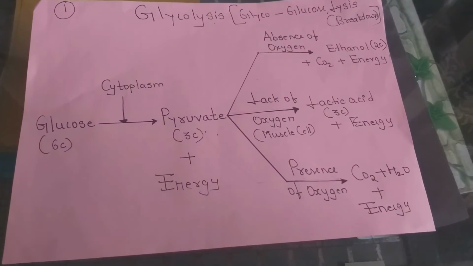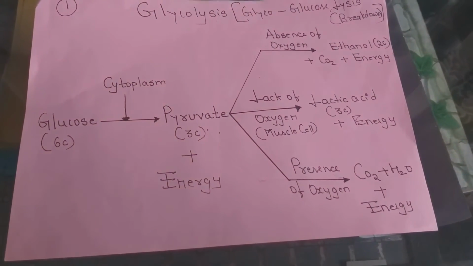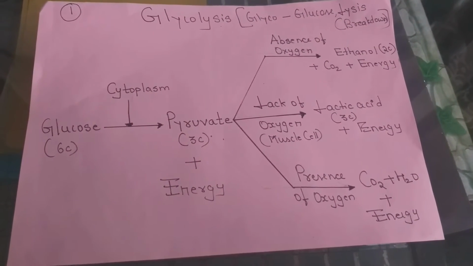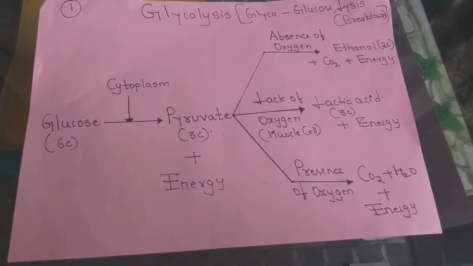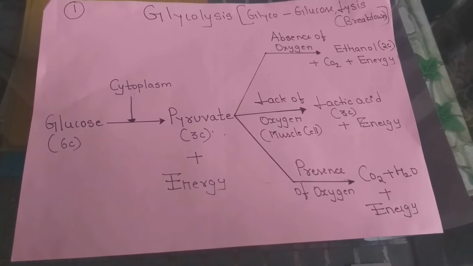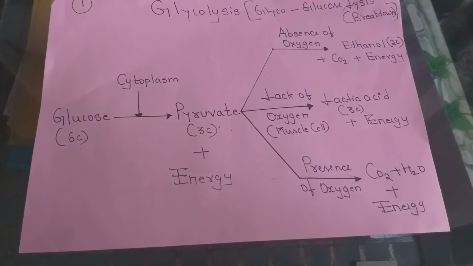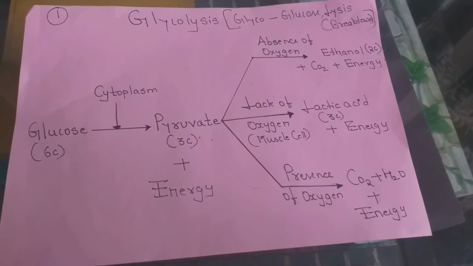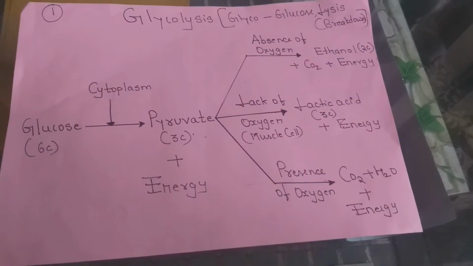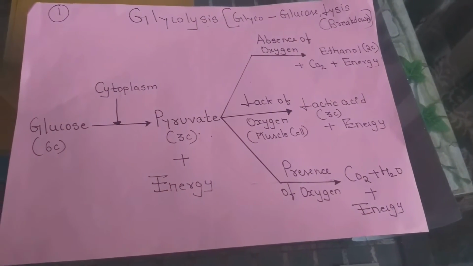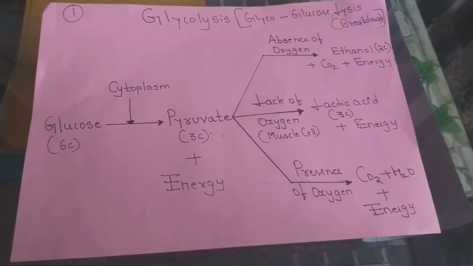Now in all, there are three different pathways through which this mechanism takes place. One is glycolysis, the second pathway is the Krebs cycle, and the third is oxidative phosphorylation, or we simply call it the electron transport system.